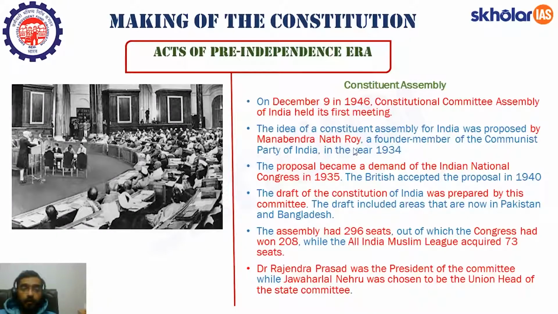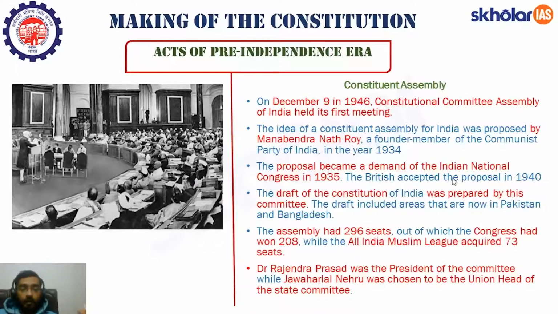This proposal of M.N. Roy became a demand of the Indian National Congress in the year 1935. Now, this proposal was accepted by the Britishers in the year 1940 in the August Offer. I hope you know what the August Offer is. If not, then go through the lectures of history.